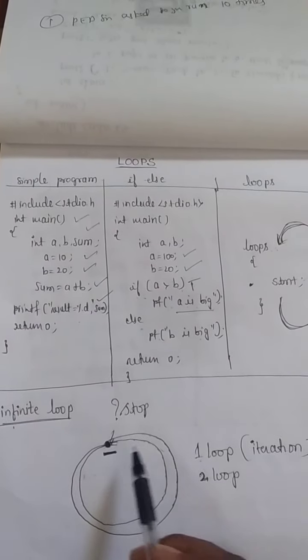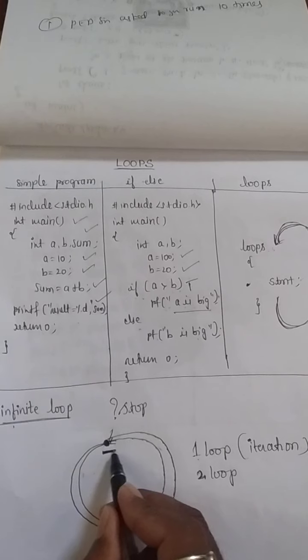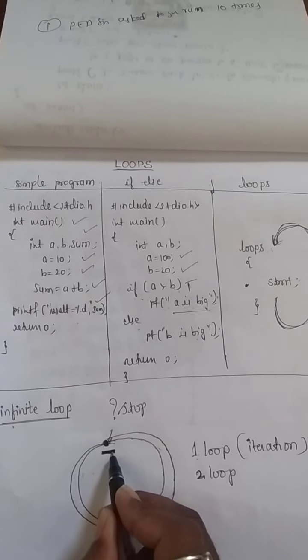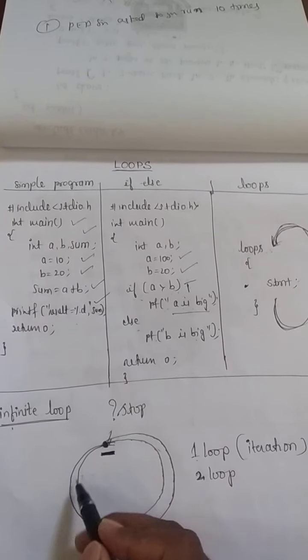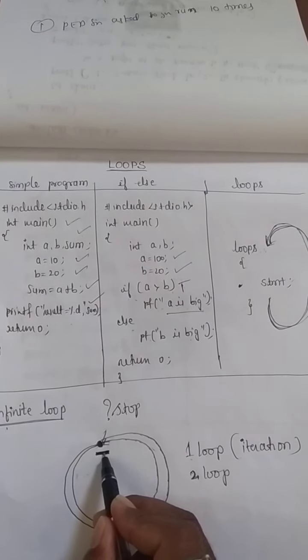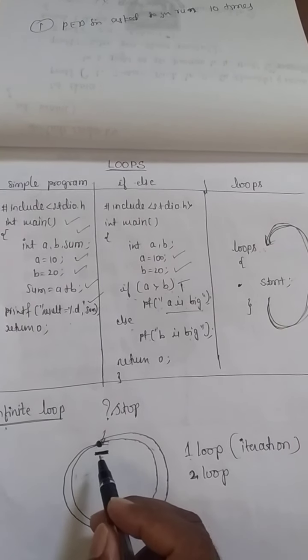Now the question is how to stop this infinite loop. Here we put one condition. Every time this condition has to be checked. If the condition is true, then only you can go further. Otherwise you have to stop here. That type of condition checking should be there at this point. Each time the condition should be checked.